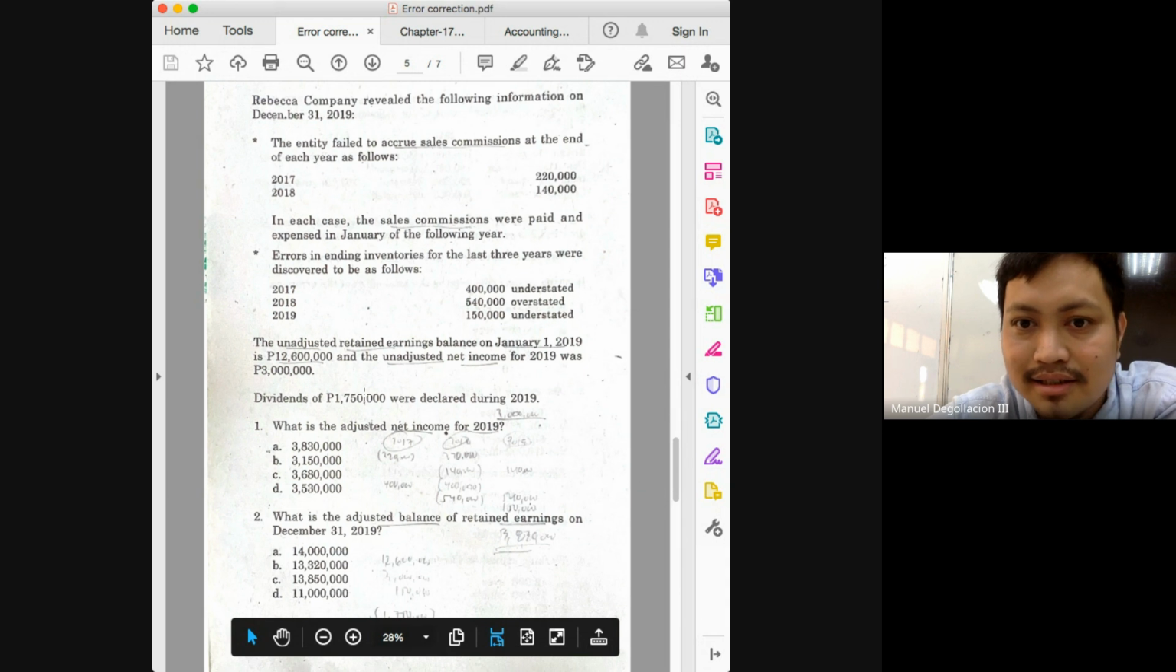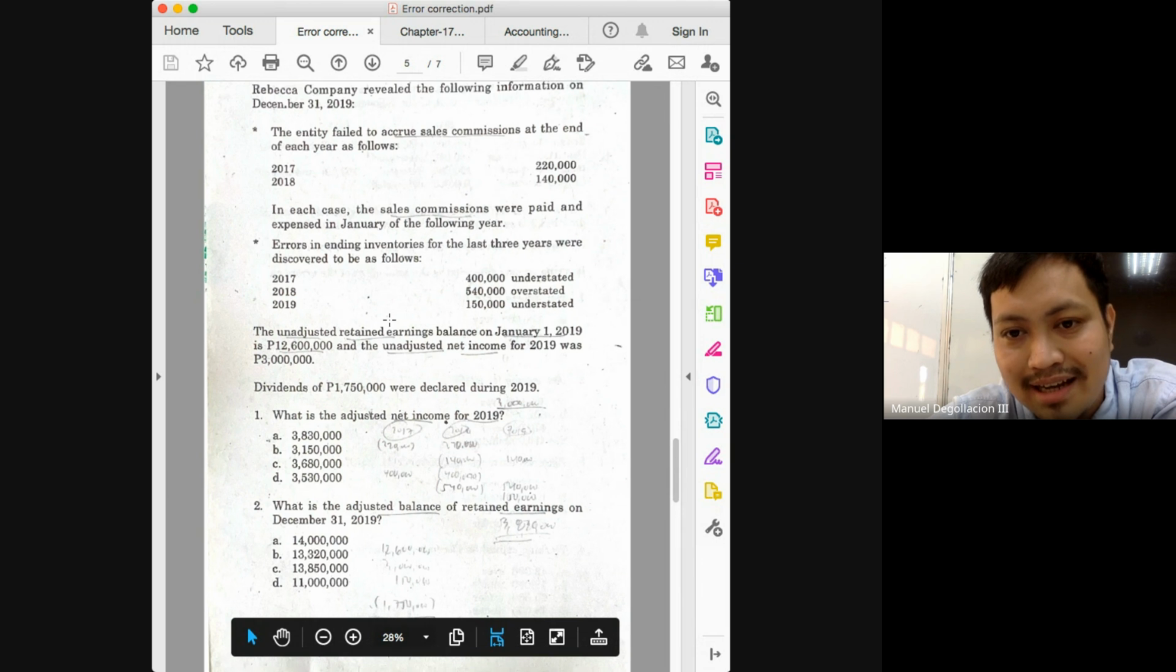Okay, next. Errors in ending inventories for the last 3 years were discovered to be as follows. The 2017 here, class, would no longer be relevant. Definitely the 2019 understatement will be relevant. But also the 2018 class would also be relevant. Why? Because the ending inventory in 2018 will serve as the beginning inventory in 2019. Okay? The amount reported in 2017 has no relevance in the income computation for 2019. Obviously, again, the 2019 is relevant, but I hope you understand why the 2018 amount is relevant. Because again, the ending inventory in 2018 will serve as the beginning inventory in 2019.